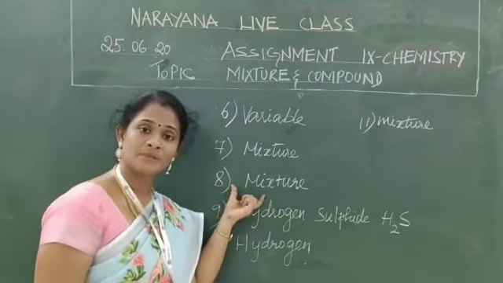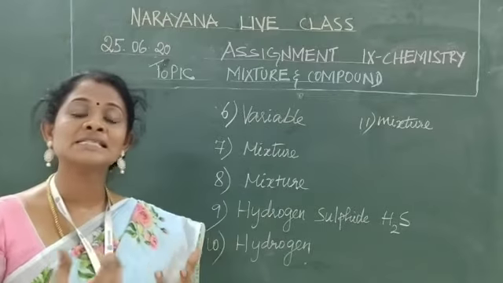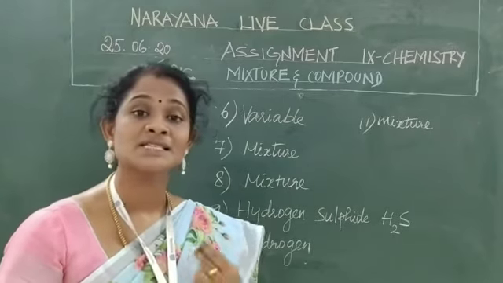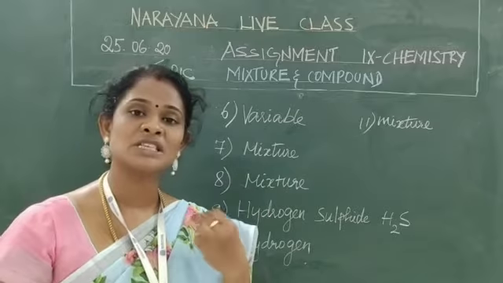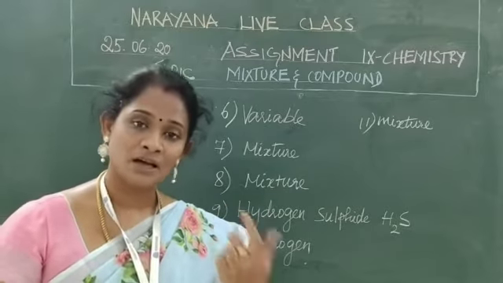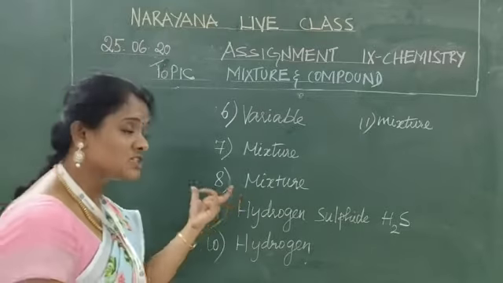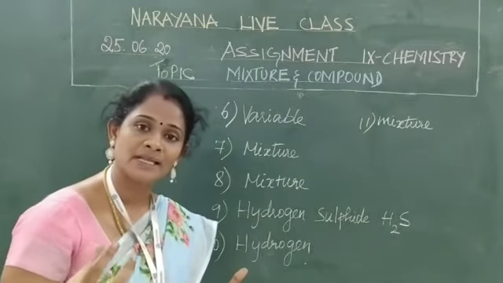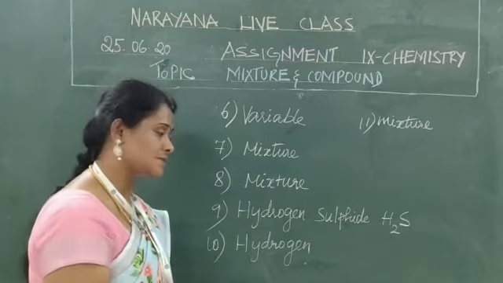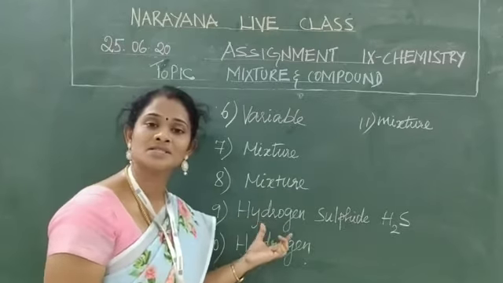And the next one, mixture. We can easily separate a mixture by using simple physical methods, like the magnetic separation method, filtration method and hand picking. Is it clear? Next one, hydrogen sulfide.